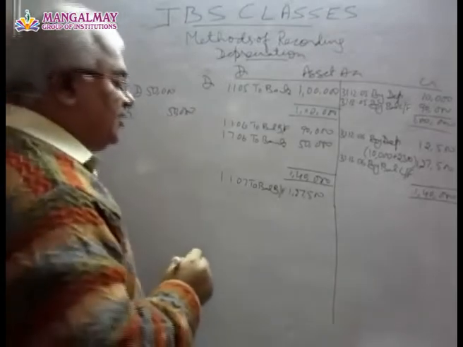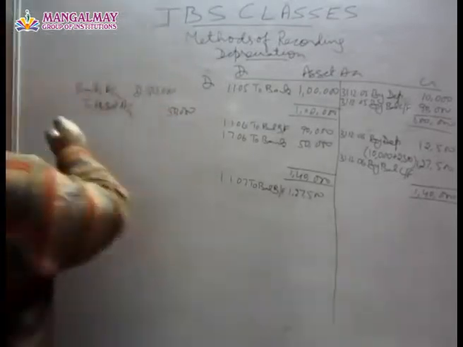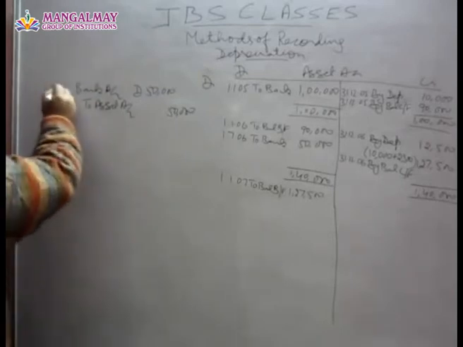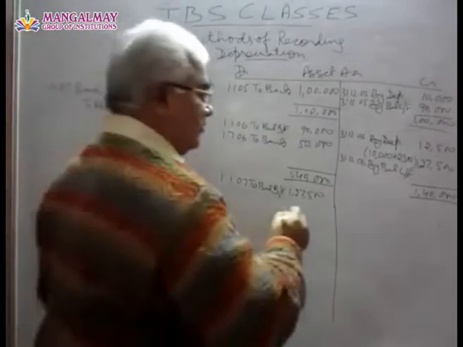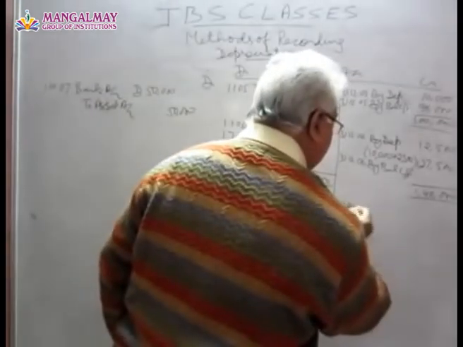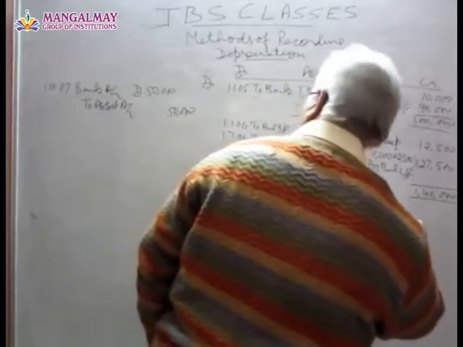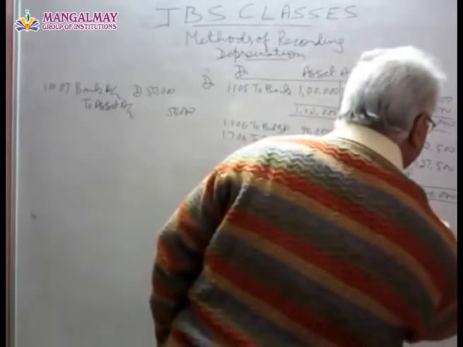Okay, so entry on 1/10/07 by bank, how much? 50,000.